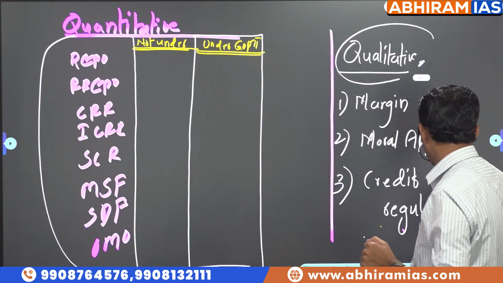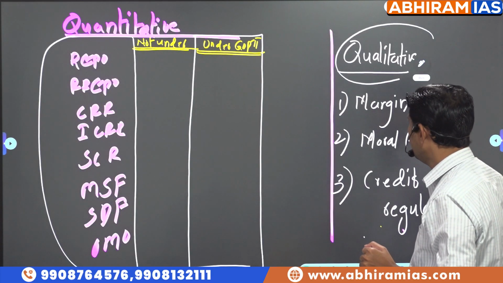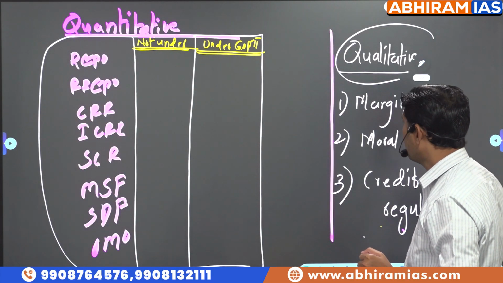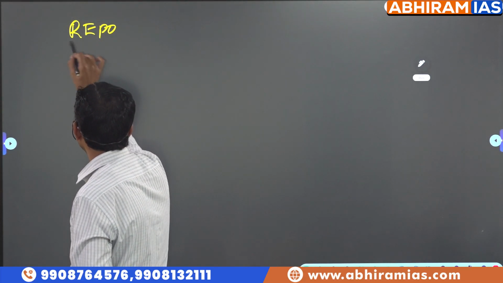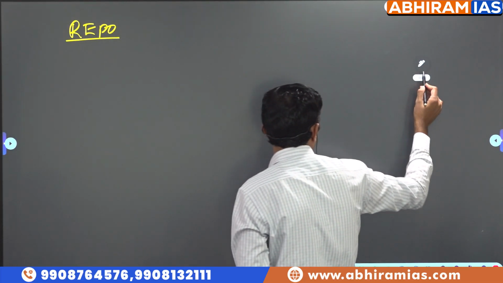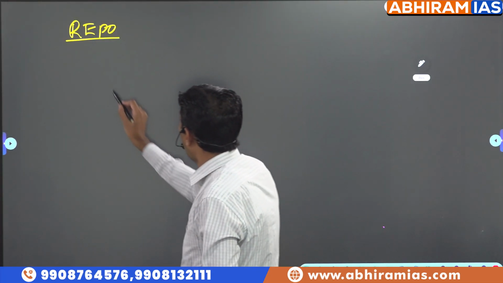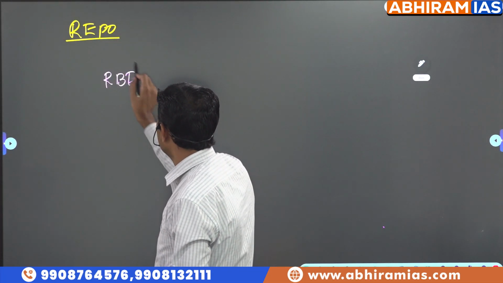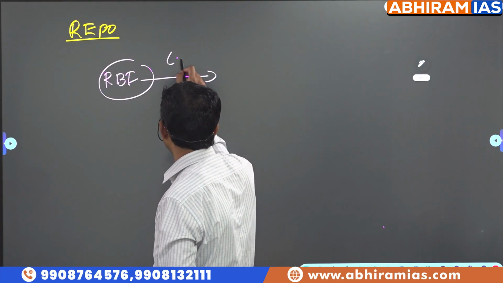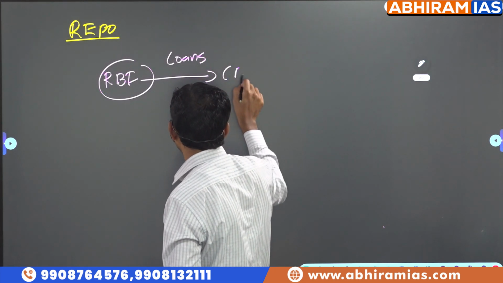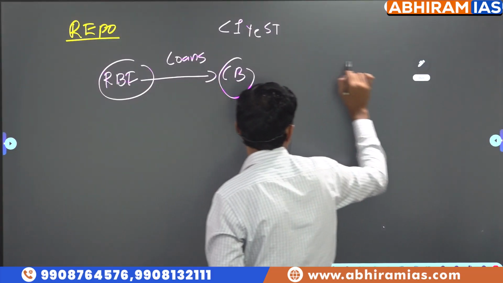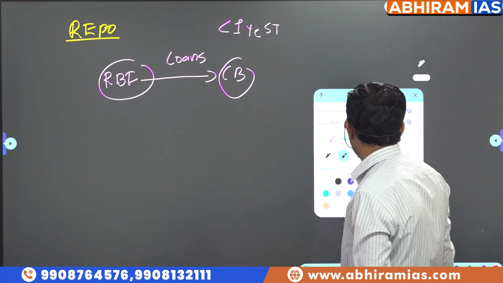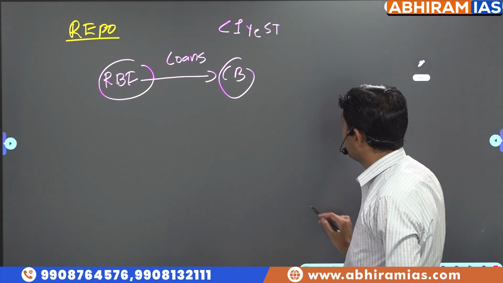Whenever we talk about repo rate, you need to understand how the repo rate mechanism works. Repo rate is the rate at which RBI provides loans to commercial banks for short-term purposes, less than 1 year. Now in India we are following something called a floating interest rate.